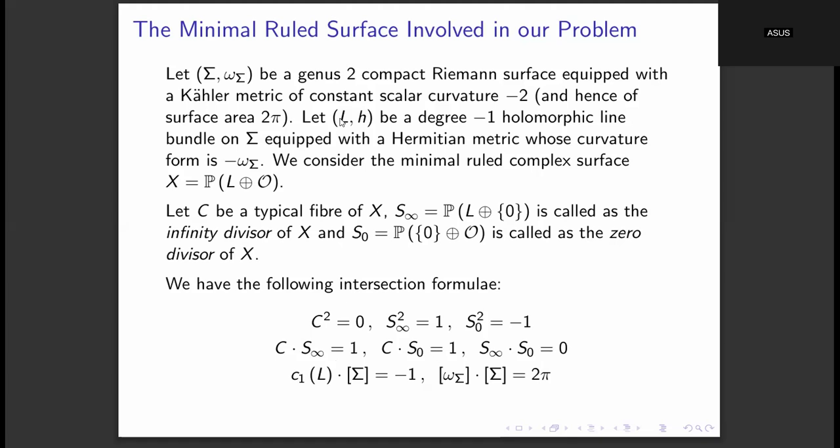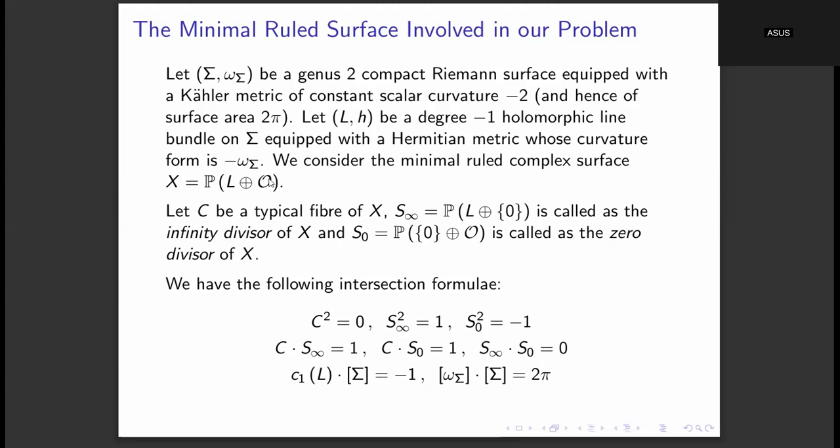So on sigma there is a holomorphic line bundle L, and we have a Hermitian metric on L, which we are calling H. And then the curvature of this Hermitian metric, the curvature form, is also going to be a 1,1 form. That curvature form is going to be minus omega sigma. Because omega sigma is a Kähler form, with this minus of that, this will be a negatively curved line bundle.